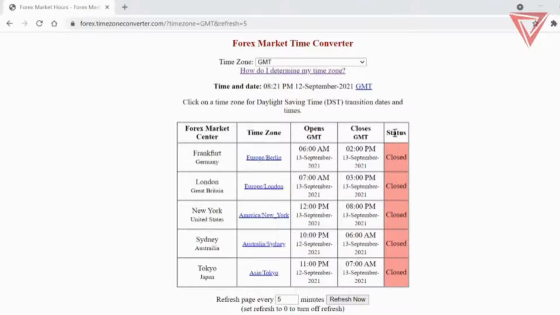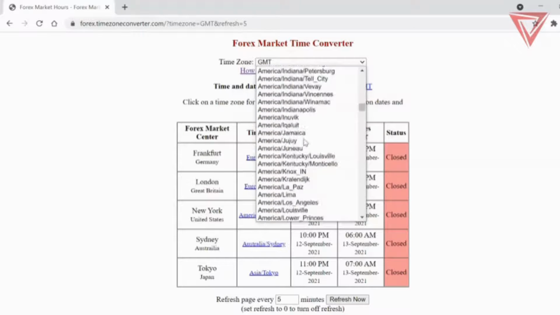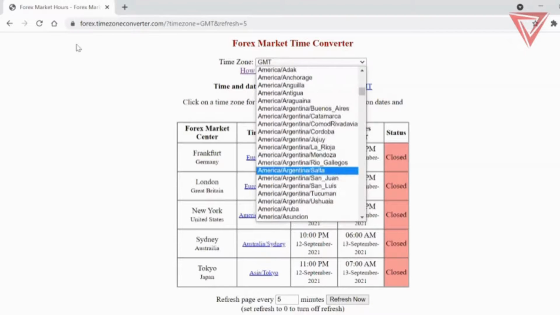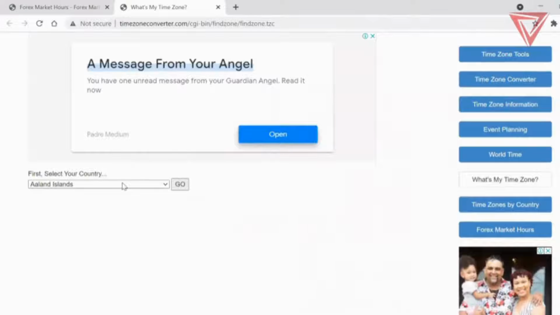Now, how do we figure out what time each session will be open for my time? I can come here and select my time zone. If you don't know what your time zone is, you can literally come here. This is going to open a new link. It's going to ask, what is my time zone? You just come down here and select your country.